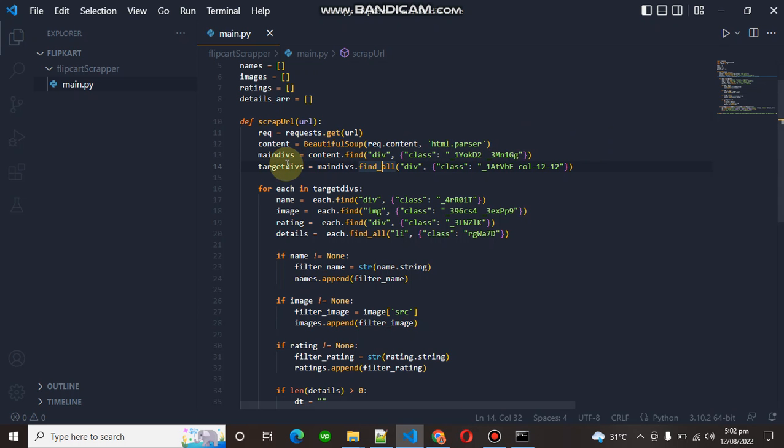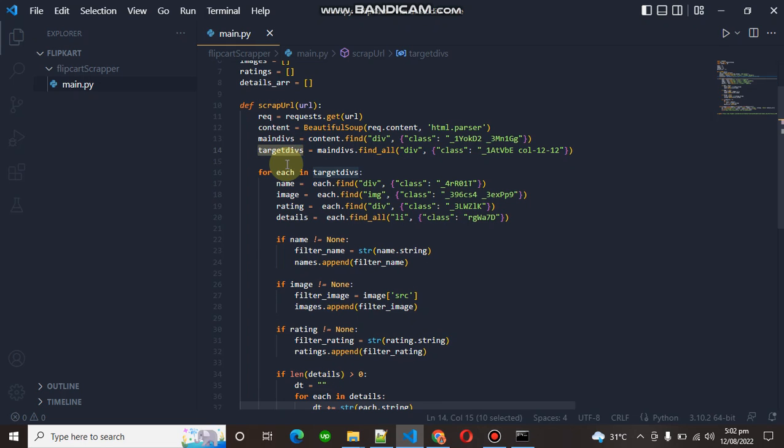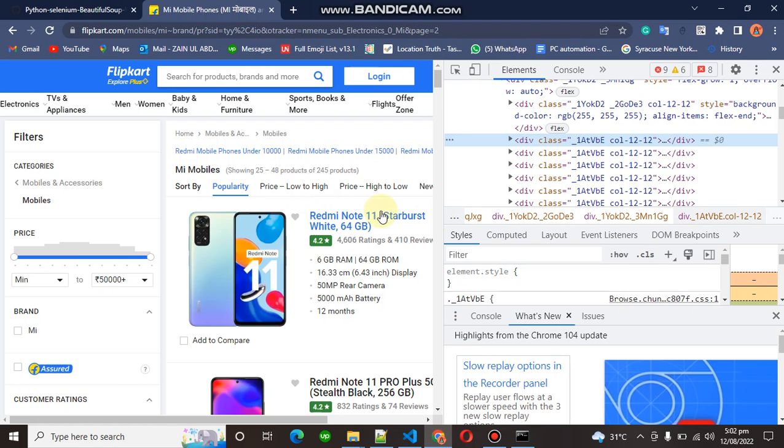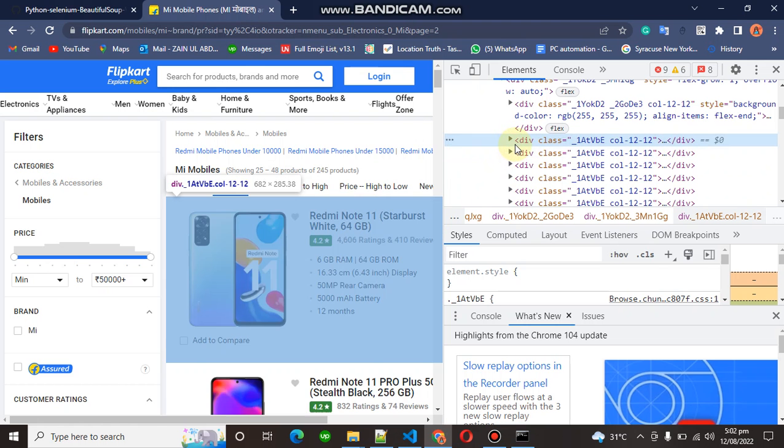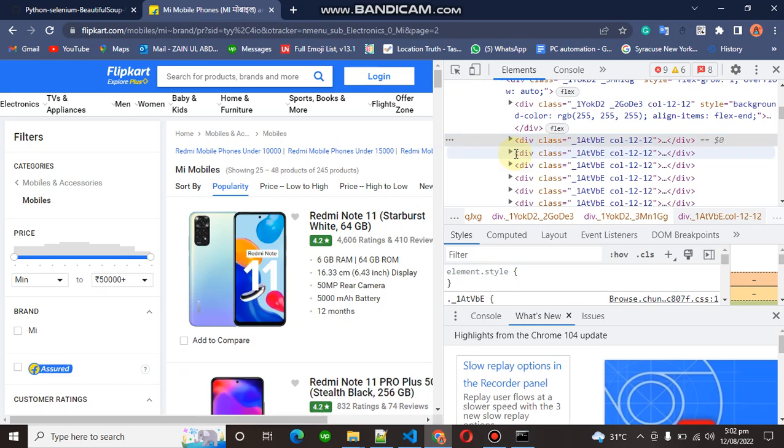This target divs will return you an array, so you have to go through each item. To do that you need a for loop. You say for each in target divs, and each target div has the data which we need.